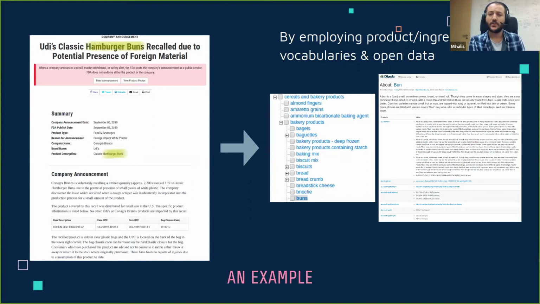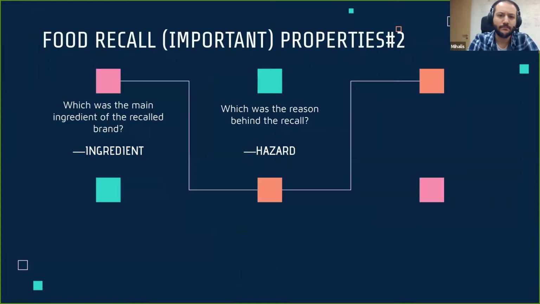And on the image on the far right, you can see a quick overview of the data available on Wikipedia. And what we want to show at this step is that we're also utilizing open data out there. So you can imagine that Wikipedia plays a role because throughout our vocabulary there are also alternative names, other names each term may appear as, or multilingual names, and so on. Okay, so this is the first important property.